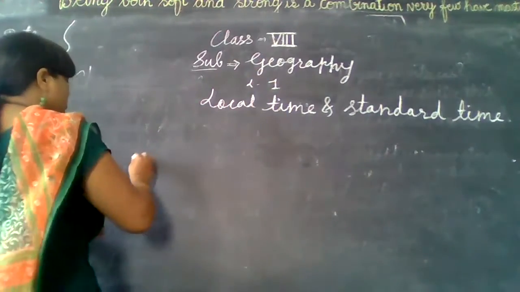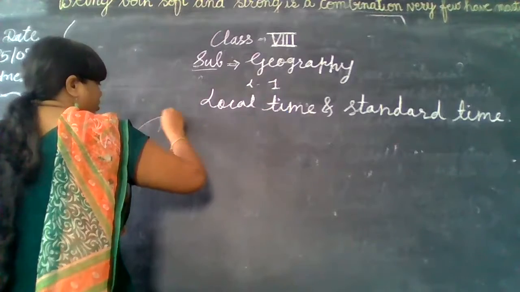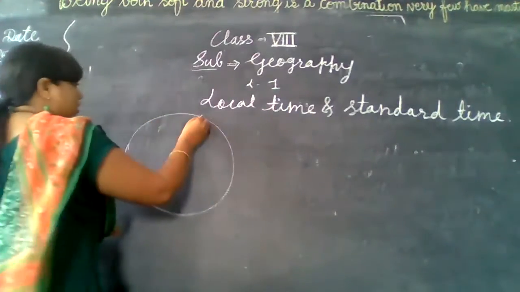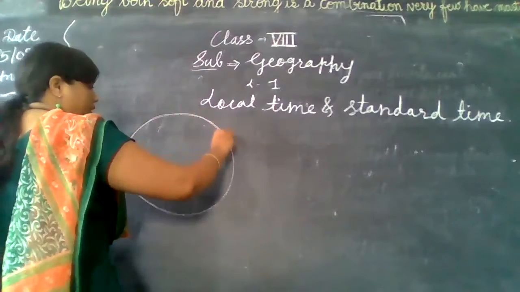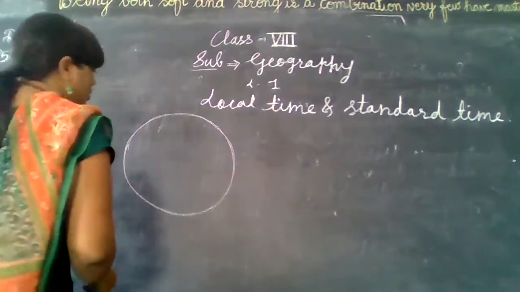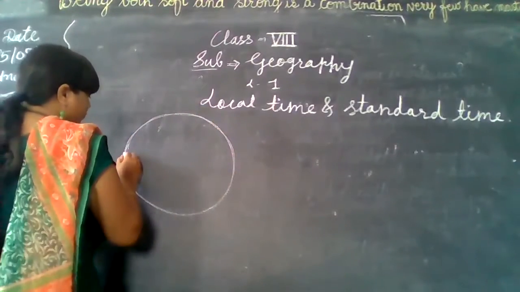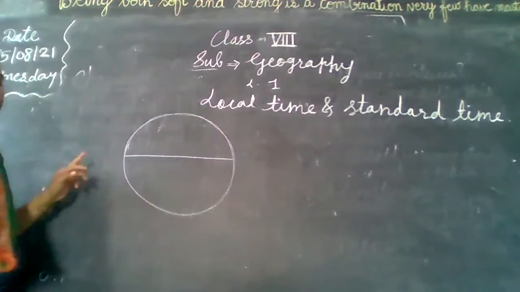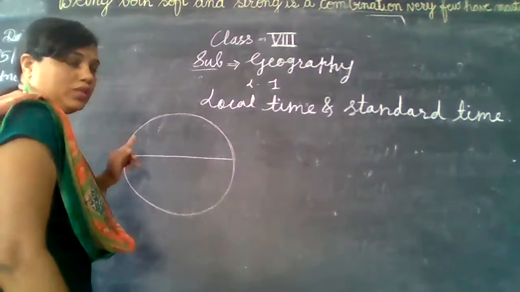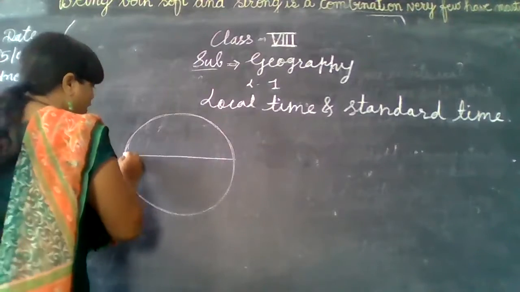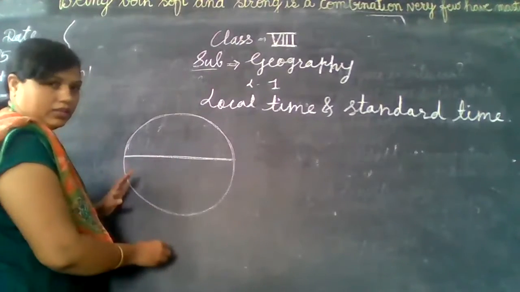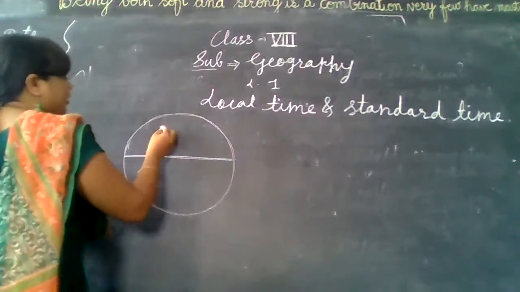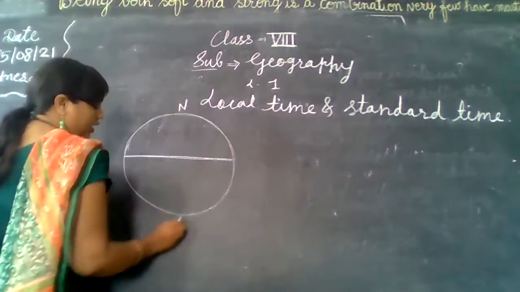You know that the shape of the earth is spherical. If you draw an imaginary line from the center of the earth, this sphere will get divided into two equal parts, that is the northern and southern.